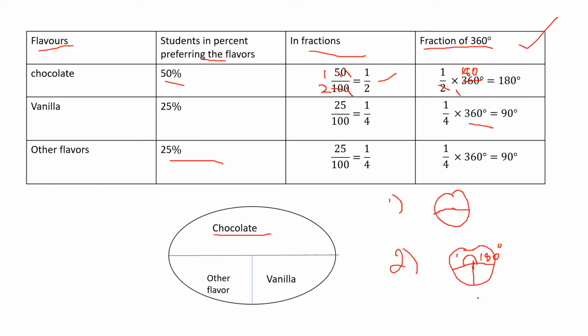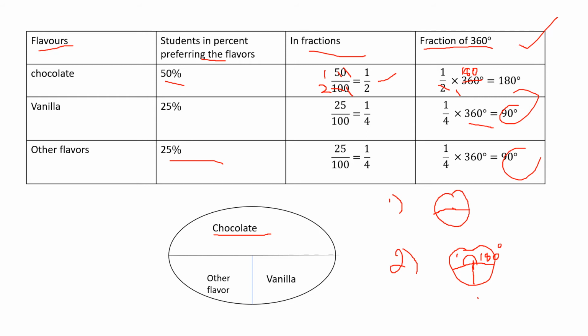Then 25%, 25%. How much are they occupying? 90 degree, right? So this is 180, and this one you can divide, already two divisions are there. So you can write it for the other flavors and vanilla. This is how you draw the pie chart.